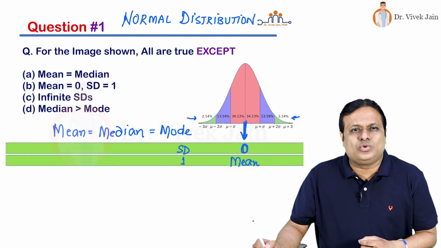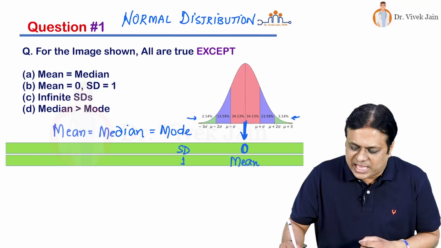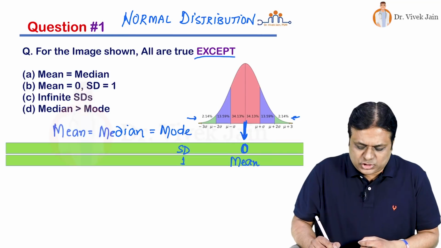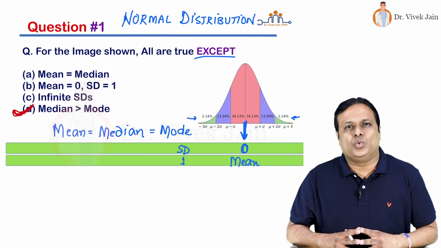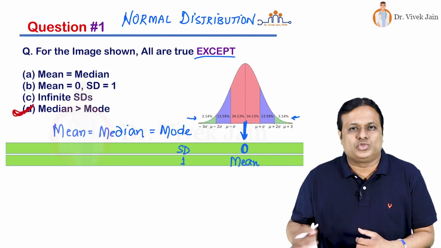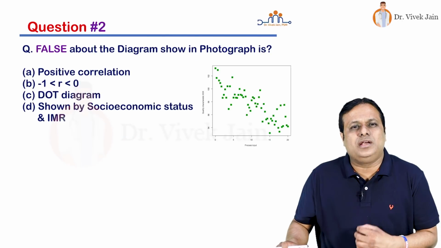So the correct answer to this question is, they are asking except. So the correct answer is choice number D. Mean is equal to median equal to mode in a normal distribution. Let us move to question number 2.